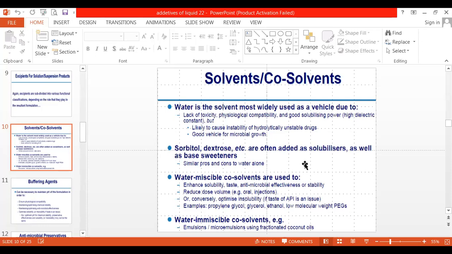That's why it is the choice of solvent for most dosage forms. Because of its abundant availability, it is selected by most manufacturers for the preparation of dosage forms. But finally it depends on your drug, which must be suitable in that solvent. So there are several advantages of water. That's why it is selected as the vehicle for liquid dosage forms.